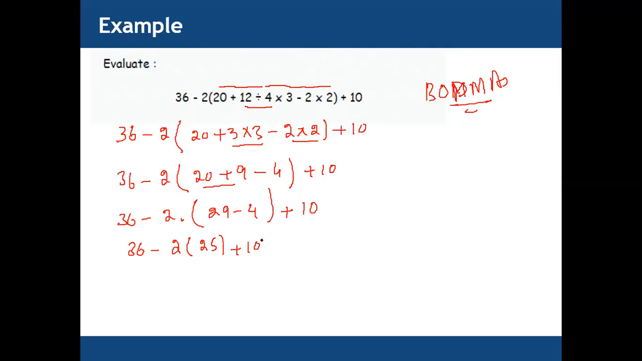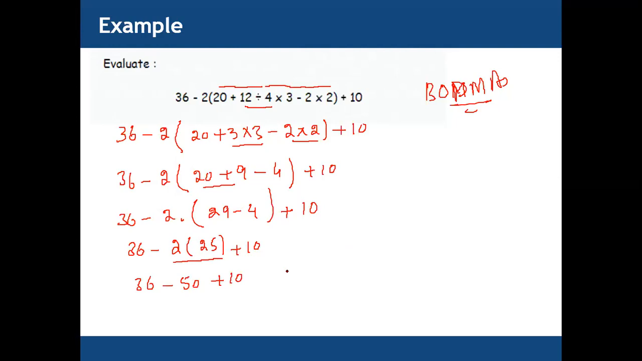Then we have 10. So 36, next we minus what? We need to multiply this with 5. So 36 minus 50 plus 10. Now the last one, addition and subtraction.